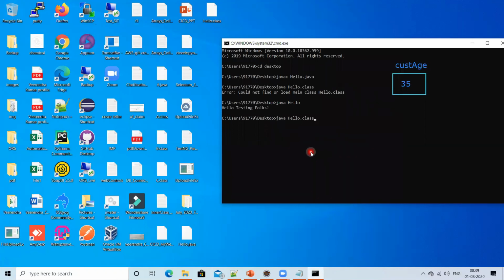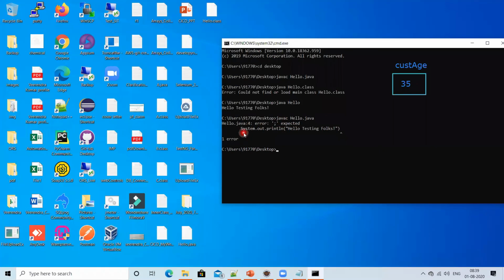Now again, let me use javac Hello.java. Now I am compiling it. I updated and saved the file. Let me press enter. See that, guys, Hello.java is the file name. At line number 4, there is an error: semicolon expected.